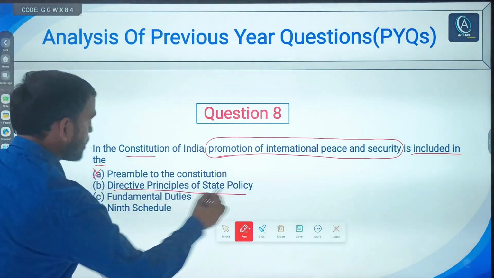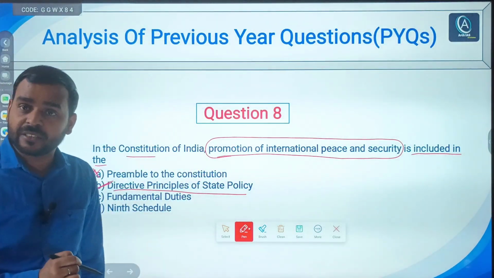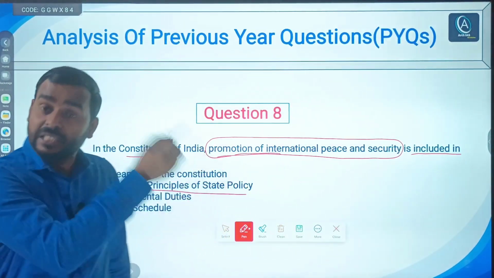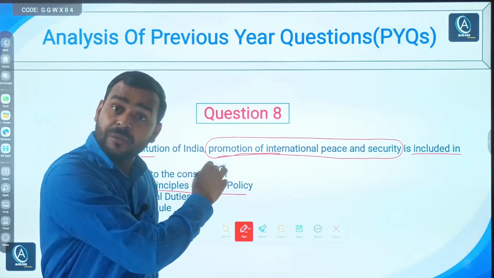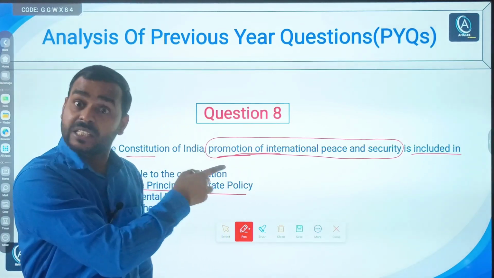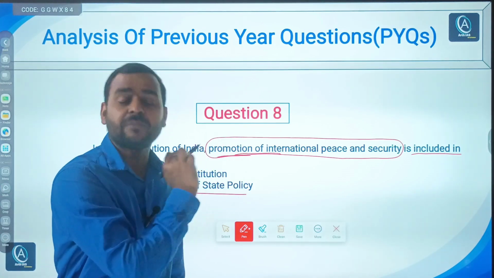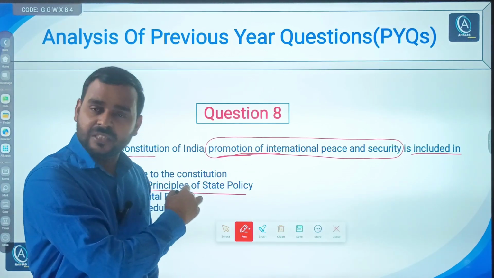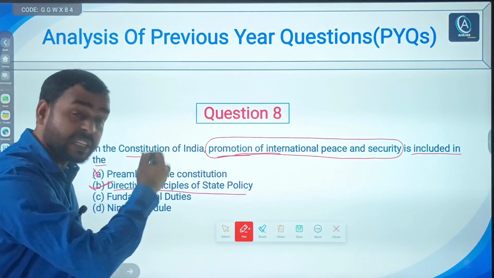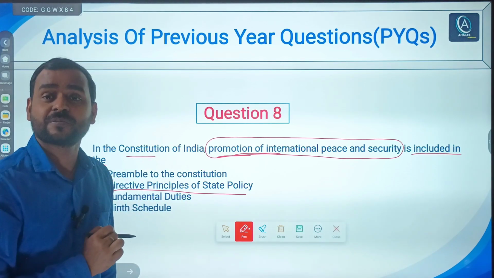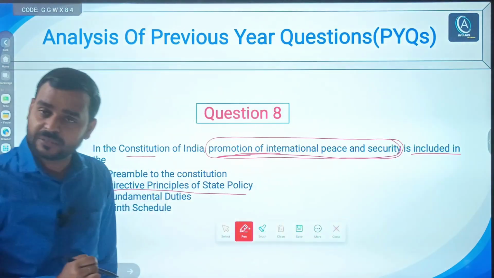Second, Directive Principles of State Policy. Obviously, it includes the provision for promotion of international peace and security. You can remember that in the previous section, the 2013 previous year question paper, we discussed the same topic, international peace, international treaty, and there were options regarding Parliament. You can watch part 1 of this series, the 2013 PYQ discussion, and see how UPSC repeats the topics of options. So in the Directive Principles of State Policy, promotion of international peace and security has been included.